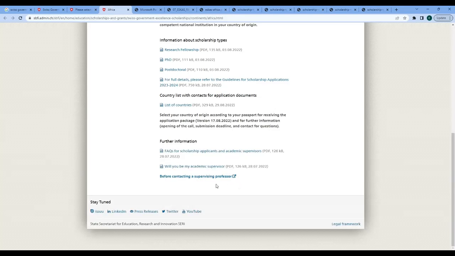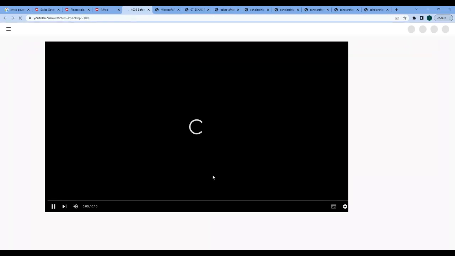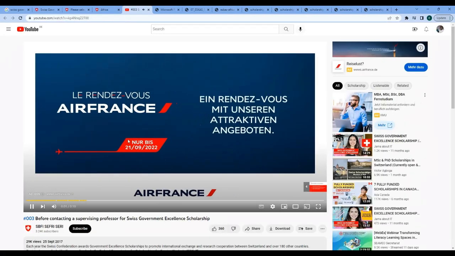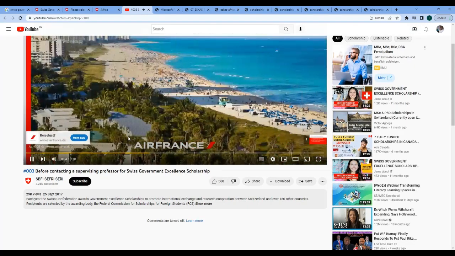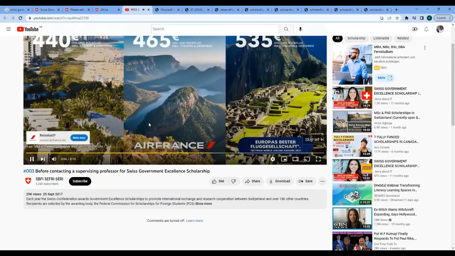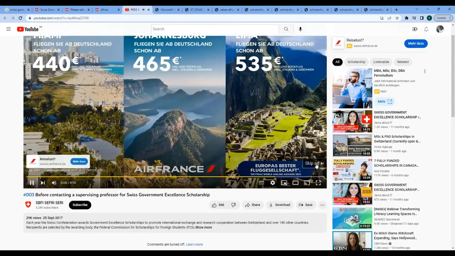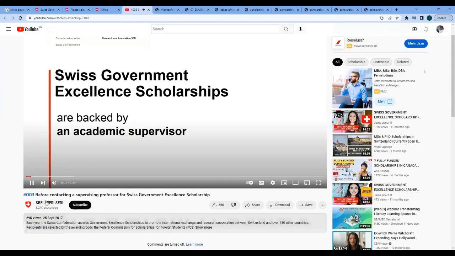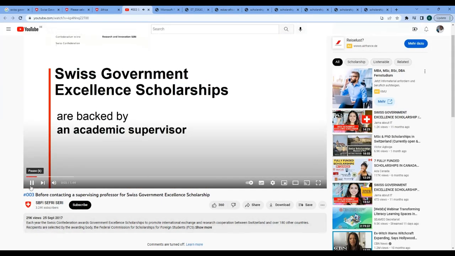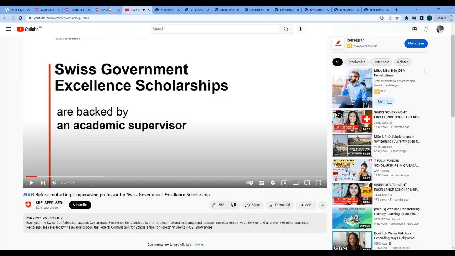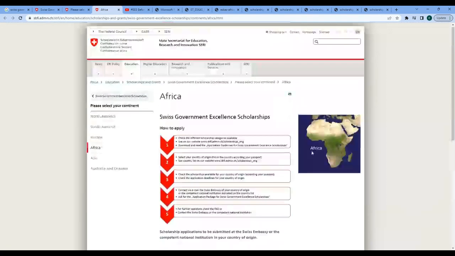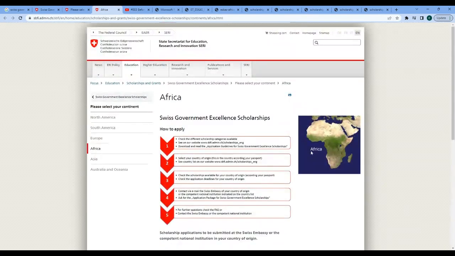And one good thing I love about this is they indicate also what you should do before contacting a professor. There is a video they have uploaded here from their official website, and they want you to look at that and be sure that you are going to get an academic supervisor as required for your application submission.